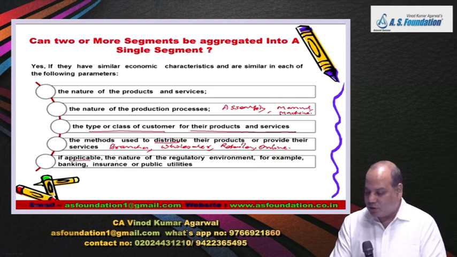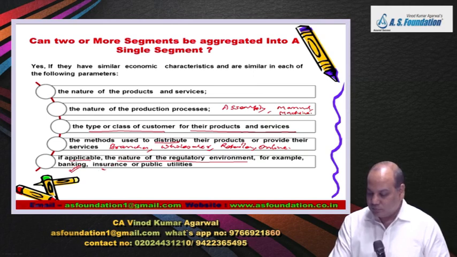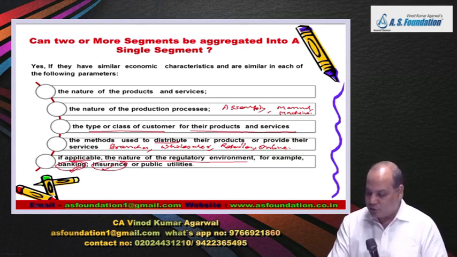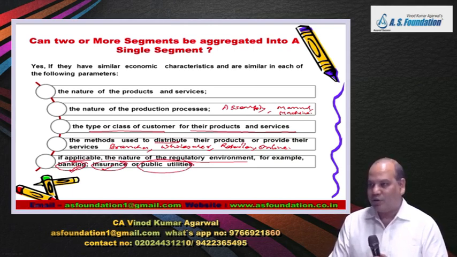And if applicable, the nature of regulatory environment should be similar. Now, for example, in many countries, the regulation for banking and insurance are different. Can you put banking and insurance as one segment? No, because the nature of regulatory environment is very different. Risk and returns are also very different. Public utilities means power companies, water companies. So here the regulatory environment is different. So they are not usually aggregated into one segment. Of course, one has to apply materiality also.